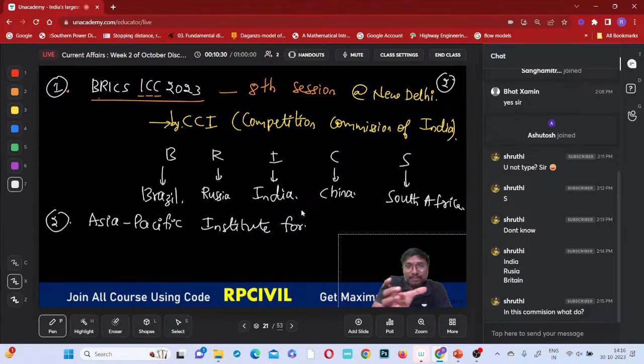Like that, whatever the BRICS countries are, there are competitive countries for them. They may have a technological edge, and these people will discuss that the other group has this technology, so we have to cooperate in these aspects. They discuss how much we are lagging behind in competition with respect to other countries, and they will take decisions, cooperation among countries will be there, and they will take common decisions like that. Okay, got it now?